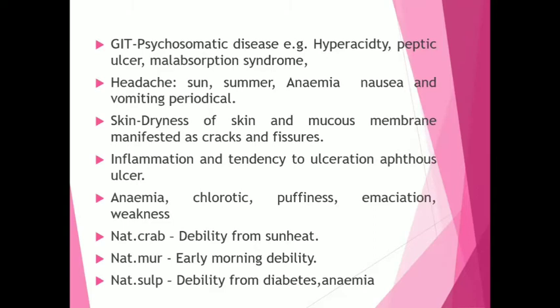So on GIT, it causes psychosomatic diseases like hyperacidity, peptic ulcer, malabsorption syndrome. In head, it causes headache, mainly due to sun, summer, anemia, headache with nausea and vomiting, and periodical headache. On skin, it causes dryness of skin and mucous membrane, which is manifested as cracks and fissures. It causes inflammation, and there is a tendency for ulceration. For example, aphthous ulcers.